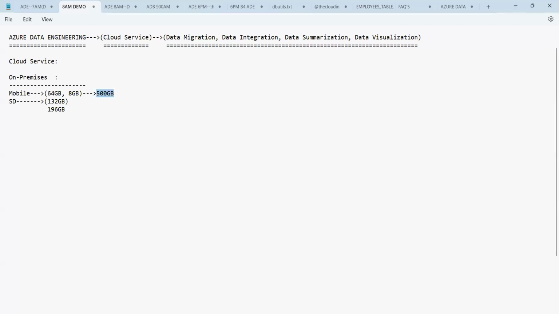So what is the alternative now? You will end up buying a new mobile phone only. That is the only alternative, where you have to incur a lot of cost. Am I right? The cost will increase to buy a new mobile phone. To avoid that cost, what do we do, guys? We try to store the data.